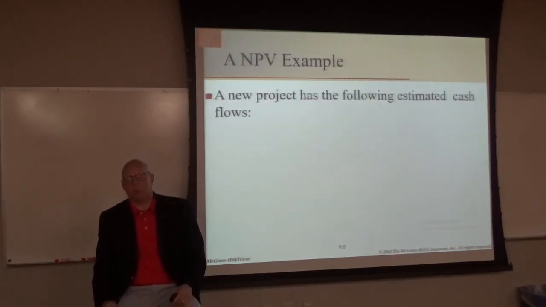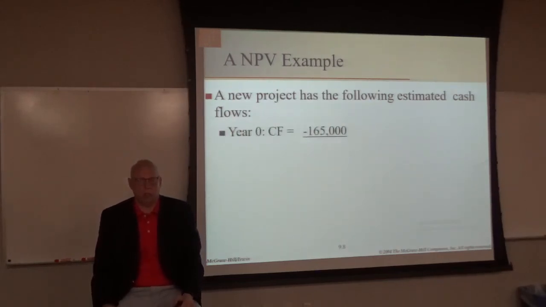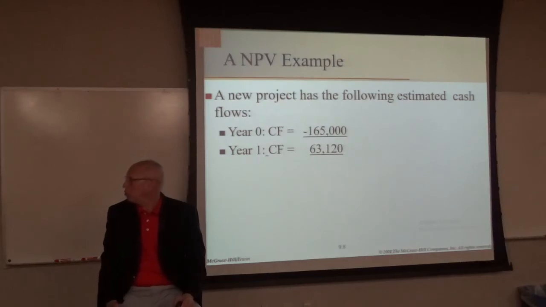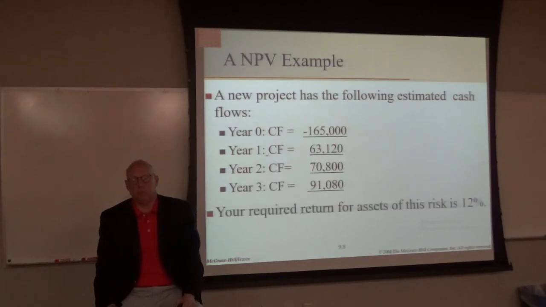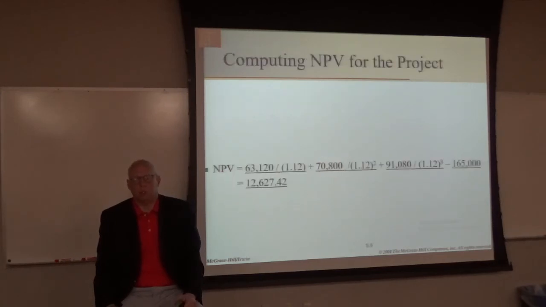All right, so here's an example. New project has the following estimated cash flows. So here's our project again. Same project cash flows that we looked at several slides ago. All right, so here are our cash flows. And the required rate of return for investments of this risk is 12%.